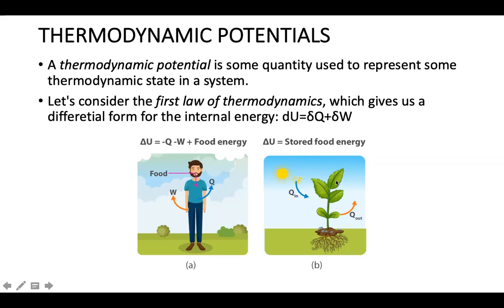The food can be in leaves, or it will be stored in the form of fruits or beans or pulses, whatever it is. A plant stores all the energy as food. This is how you can explain the internal energy: this is internal energy for us, and this is internal energy for plants. For machines, the same principle applies: dU equal to delta Q plus delta W.